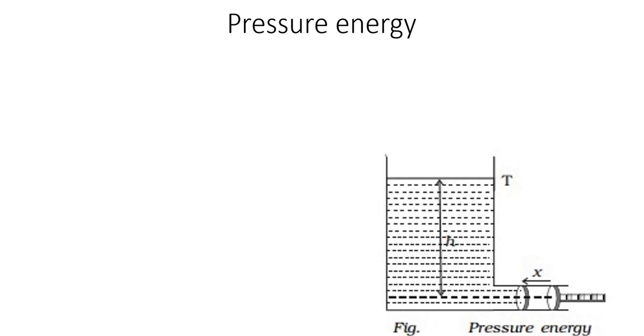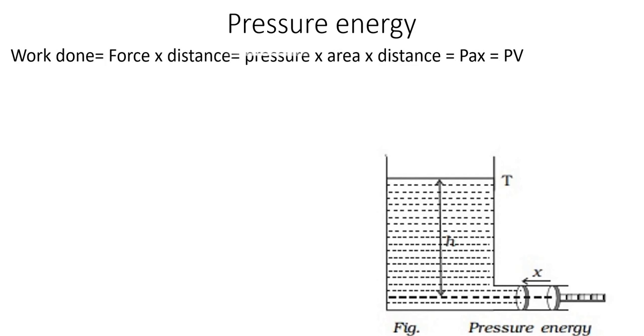To define pressure energy, we are considering liquid in a tank, and at the bottom there is a small hole and it is connected with a piston. Because of the pressure, this piston will be moved, and let x be the distance through which the piston moves. So we can find the expression for the work done. Work done can be written as force into distance, and force can be written as pressure into area.